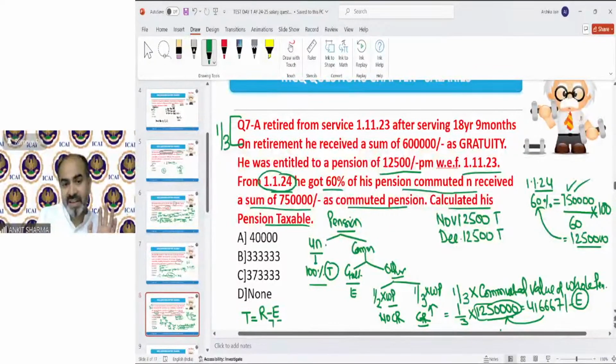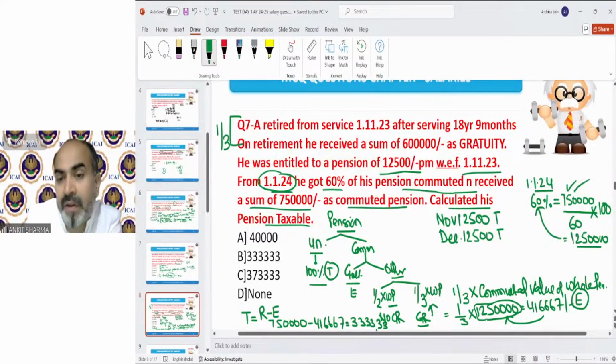So received is 7,50,000 and exempt is 416,667. So we will get the taxable value of commuted pension. That will be 3,33,333. Now the last part. Till December, we have received pension of 12,500 rupees per month.